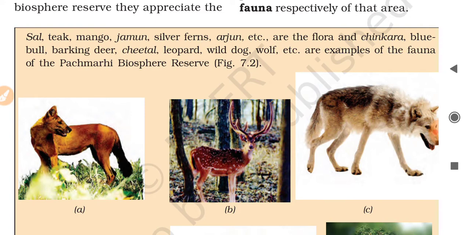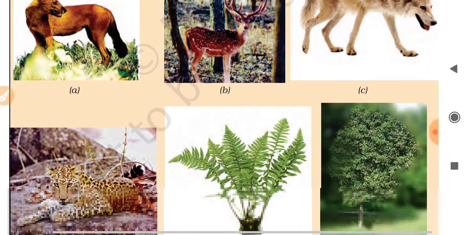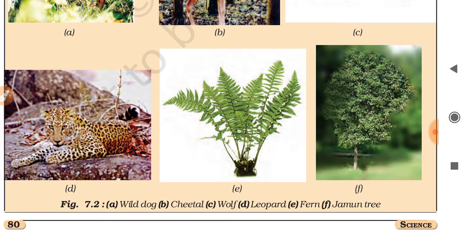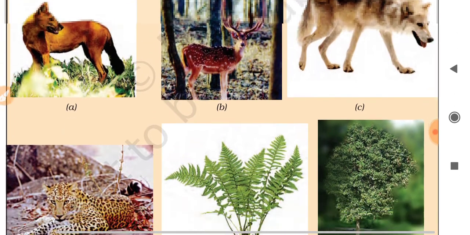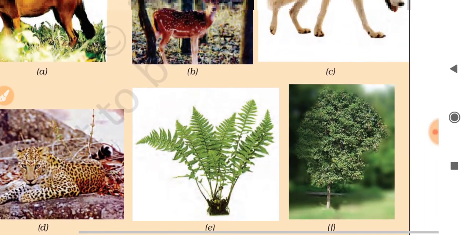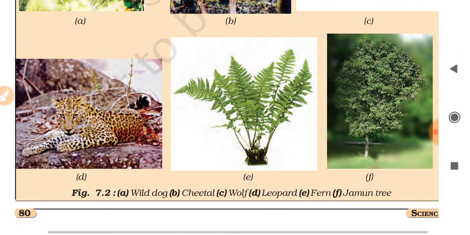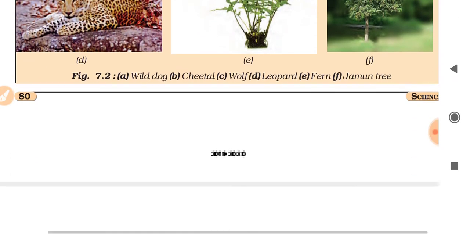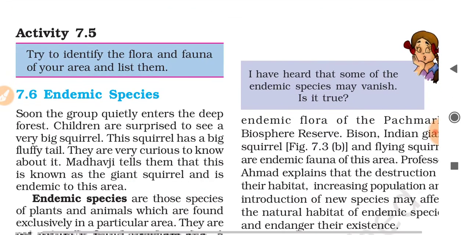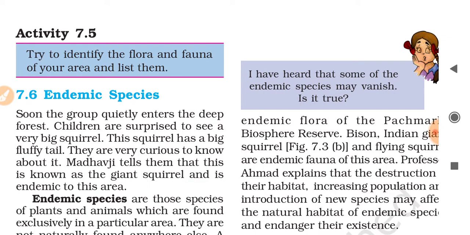Figure 7.2, so these figures are also given here. In the first figure, a wild dog is given. Next is cheetal, and next is wolf, and leopard, fawn, and jackal respectively. Try to identify the flora and fauna of your area and list them. You can also do this activity.